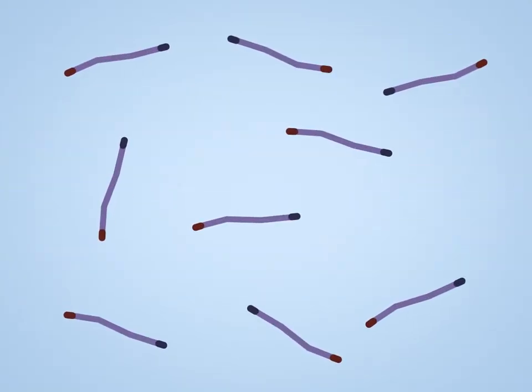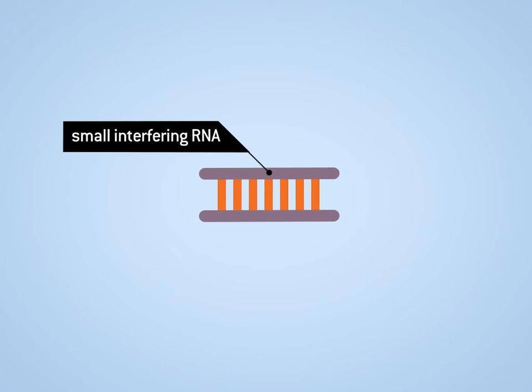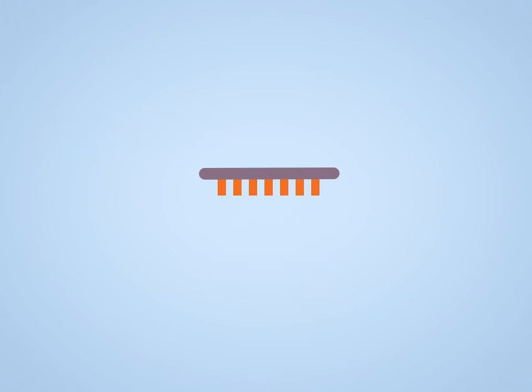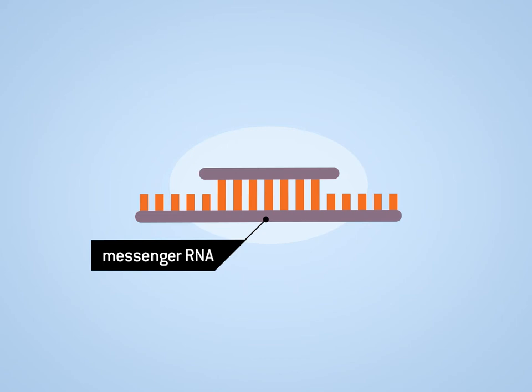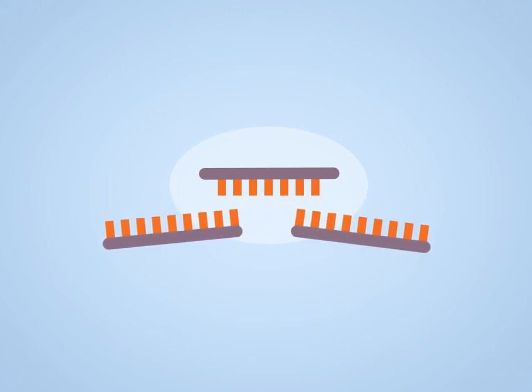Translation is the process of synthesizing the proteins coded for by mRNA, but not all mRNA that is produced is translated. It may be broken down in the cytoplasm, for example by small interfering RNA. Small sections of double-stranded RNA are produced in the cell. They split into single strands and bind to specific enzymes. The single strand of small interfering RNA will attract complementary sections of mRNA. Once bound to the small interfering RNA, the mRNA will be broken down by the enzyme.